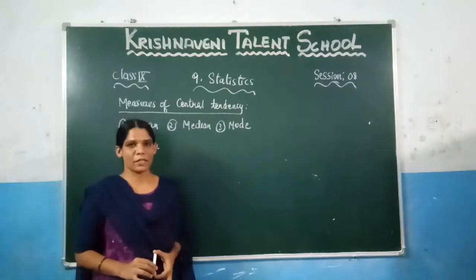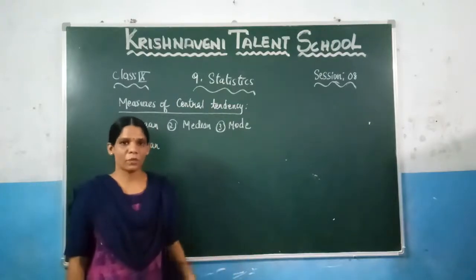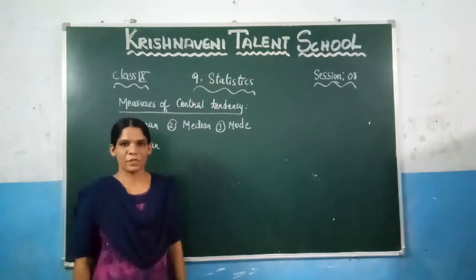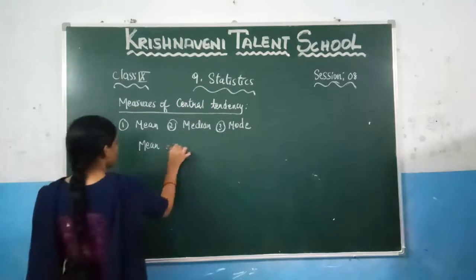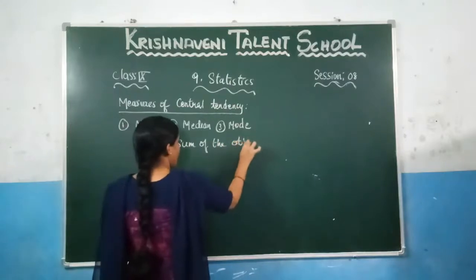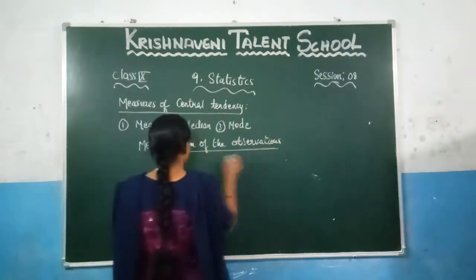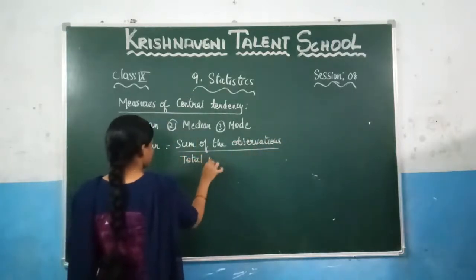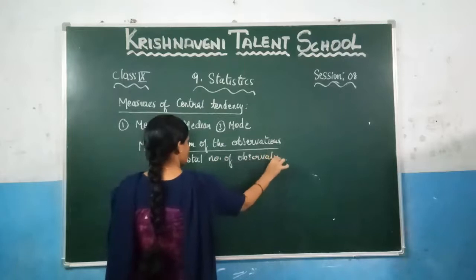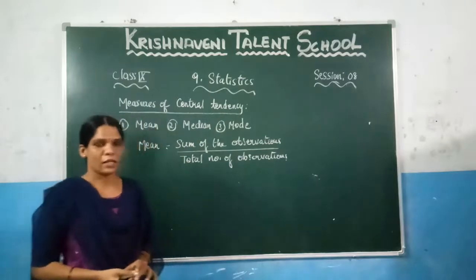So how to calculate the mean? How to take the average: the sum of the observations divided by the total number of observations. By using that formula, you can calculate the mean of the given observations. So the formula is the sum of the observations by the total number of observations. By using this formula, you can find the average of the given data.